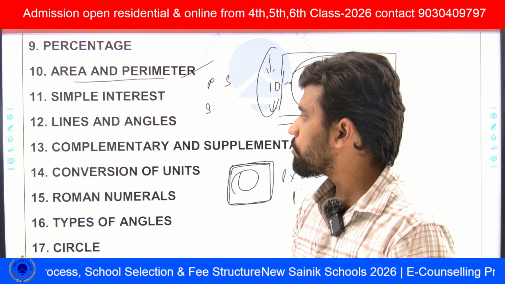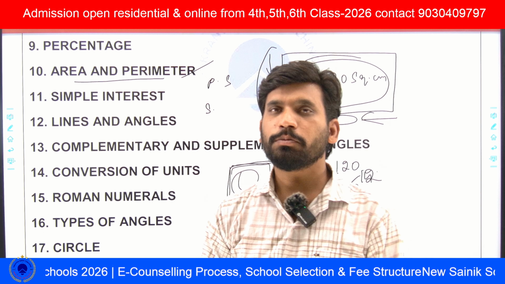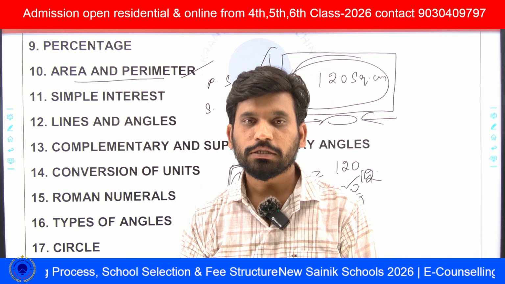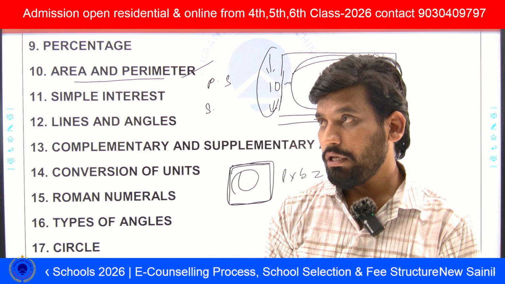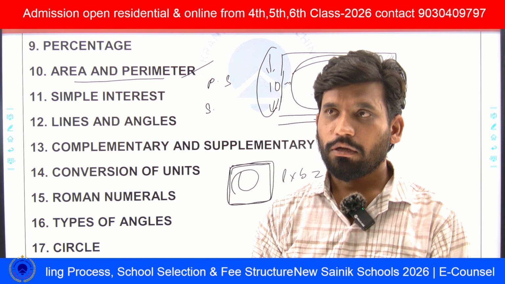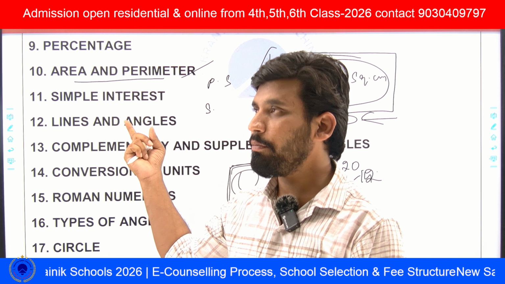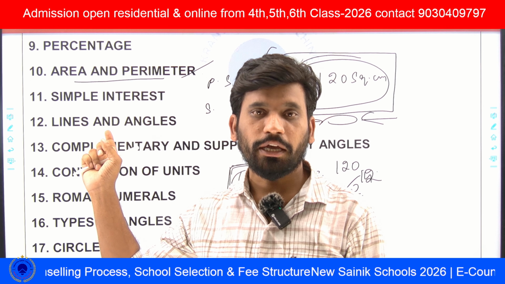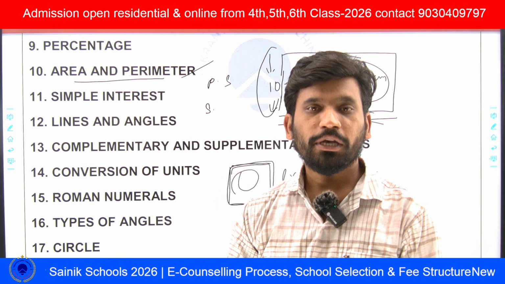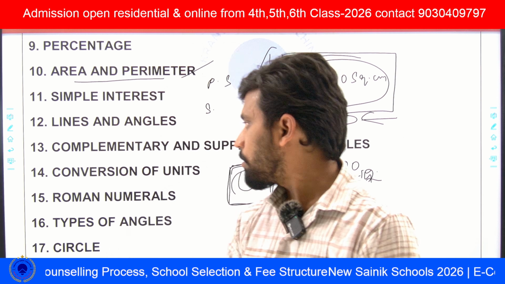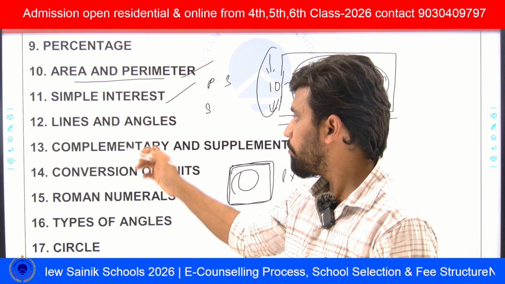From the simple interest chapter, he will give questions like: he will give the principal, the interest and the time, and ask what is the rate of interest. Or he will give only the principal, rate of interest and time, and ask for the amount, which is the sum of principal and interest. This type of questions we will see in simple interest.